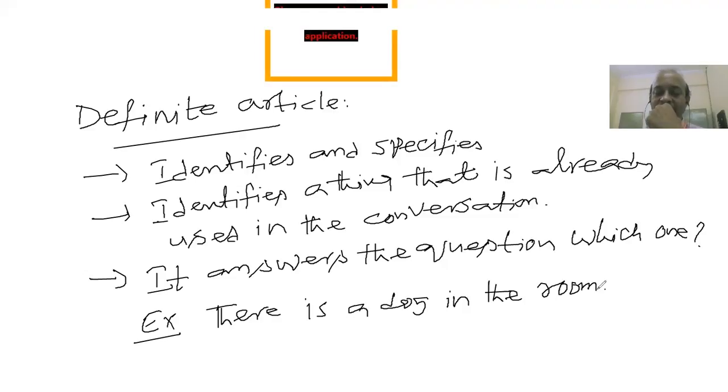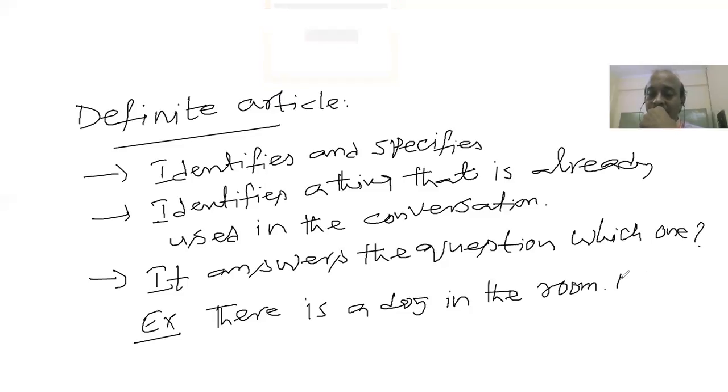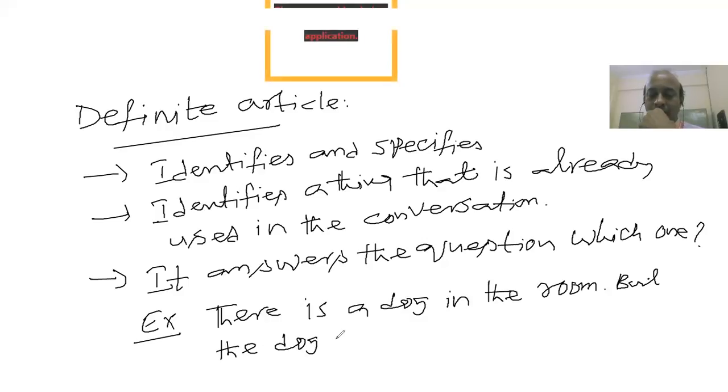So I'm specifying that the dog is in the room, so that's the reason why it is not somewhere in the hall or somewhere on the streets or somewhere in the playground. I'm specifying that the dog is in the room only, right? So, but the dog is on the table.